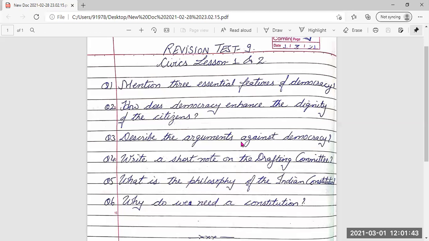That's all. Now, in our next class, we are going to discuss economics. We have completed geography and civics. Now economics is remaining. So economics lessons one, two, and three. Three lessons are there. All three of them we are going to discuss.